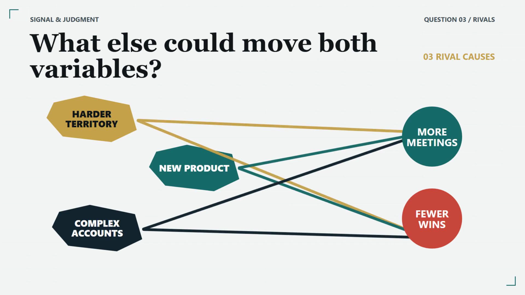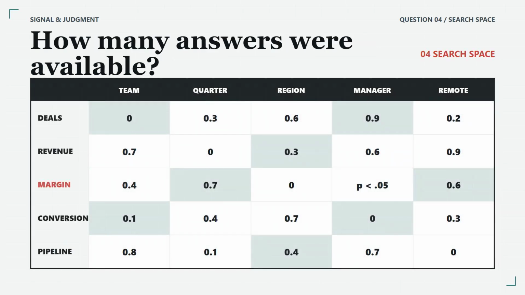Fifth, new evidence. Pre-specify the measure and the time window. Compare similar teams. Test a limited change, such as protected selling blocks, without simultaneously changing compensation, territory, product, and staffing. Then check the mechanism. Did customer conversations rise, and did outcomes improve after a plausible delay? Repeat in another period. Before this audit, the manager's decision might have been a company-wide meeting ban. After the audit, the better decision is narrower.